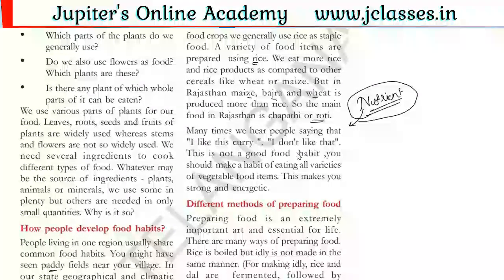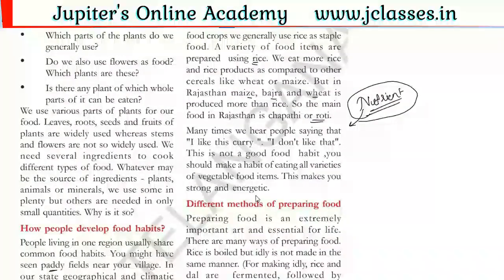That is what I don't like, I don't like that. So we should avoid that. At the same time, you should make a habit of eating all varieties of vegetable food items, right? Because each and every variety of food material, like vegetables, fruits, whatever it is, contains or consists of a lot of nutrients. If you avoid them, your body cannot get the related nutrients. To get nutrients, you must eat each and every food item which is prepared by your mother. So this makes you strong and energetic, right?